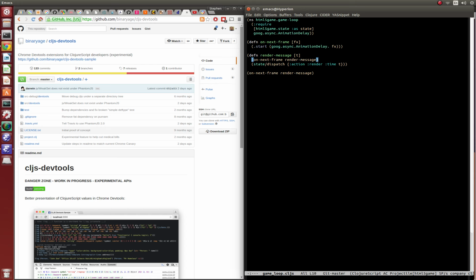Anyway, in general, the way the render message works is it does this once, and it's basically going to run itself at some point on the next frame, right? Which is just going to run itself again. It's going to keep running itself forever. As a side effect, it also does a state dispatch on the current time, right? So it's basically going to run on every single frame. It's going to create this little map, right? This action render time t, and the time t is something it gets in reality on the request animation frame.